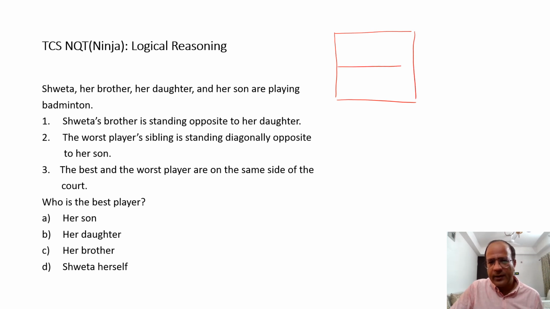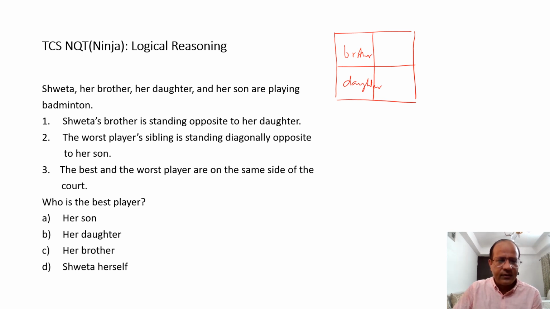So we try to make a badminton court like this. Now, Shweta's brother is standing opposite to her daughter. So this is where the brother is, and then this is where Shweta's daughter is. Okay. Now, what else is given?